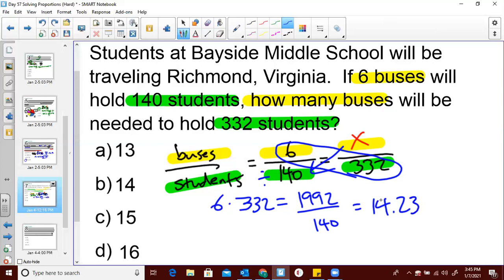Have y'all ever seen 0.23 of a bus? No. Right? So if you pick 14, that means you're getting rid of this 0.23 amount of space that the kids need on the buses. So that's why 14 is not correct, because we have this 0.23. So we need space. Now, we don't need a whole other bus, but we still need part of a bus. So fortunately for us, we get that extra bus.